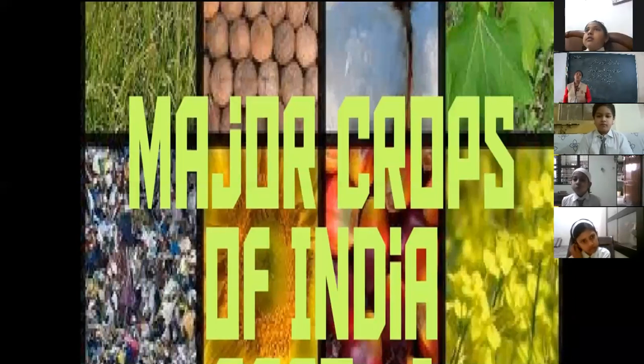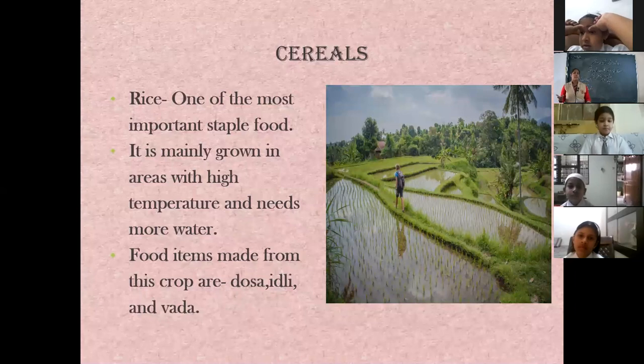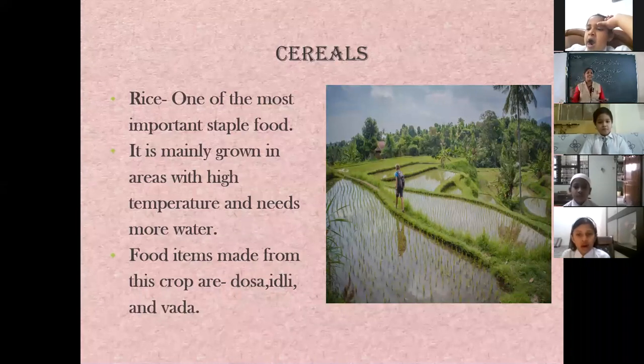Now, let us go to the first group of major crops, that is cereals. The first cereal we are talking about is rice. Children, rice is one of the most important staple foods in India. Staple means it's common. Every man eats rice.